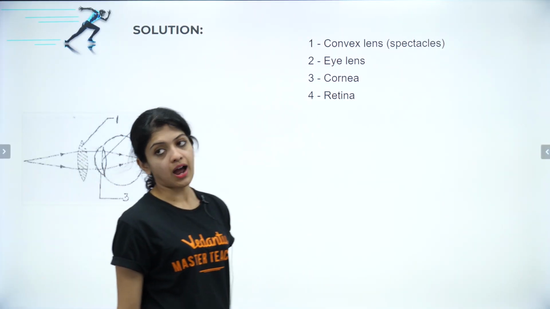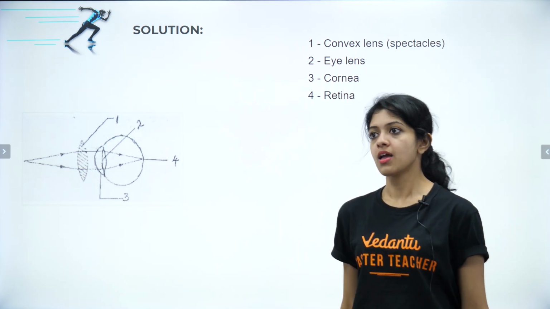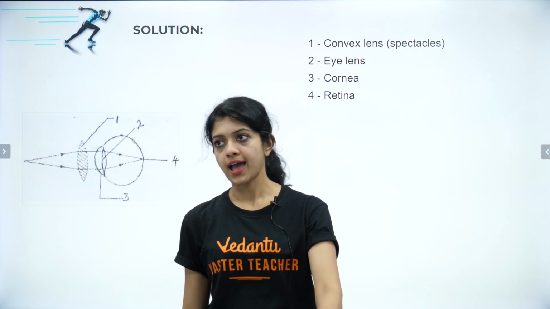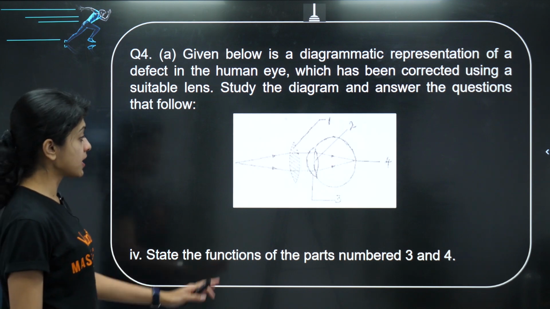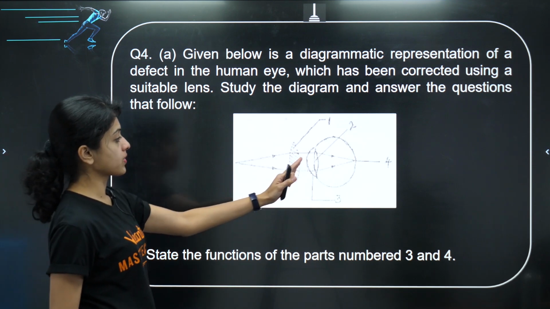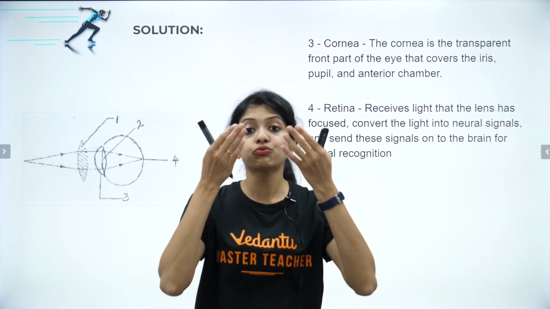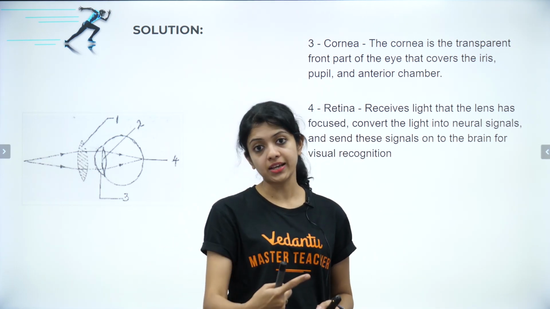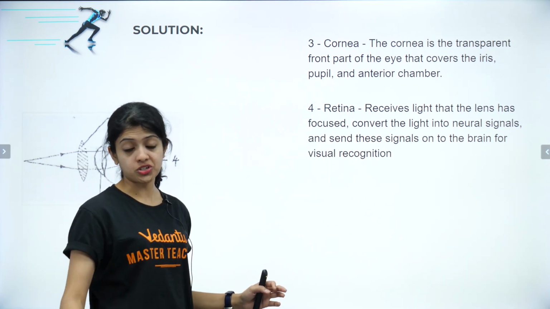So, here are your answers. A slightly clearer image as compared to the previous one. 1, 2, 3 and 4 as we have discussed. Okay, children? Alright. And the next question, state the functions of the parts numbered 3 and 4. Basically, you have to write the function of the cornea and the retina. Yes, what does the cornea do? Cornea is the transparent front part of the eye, which covers the iris, the pupil and the anterior chamber of your eye. And the retina, we've indirectly told or mentioned the function of it.